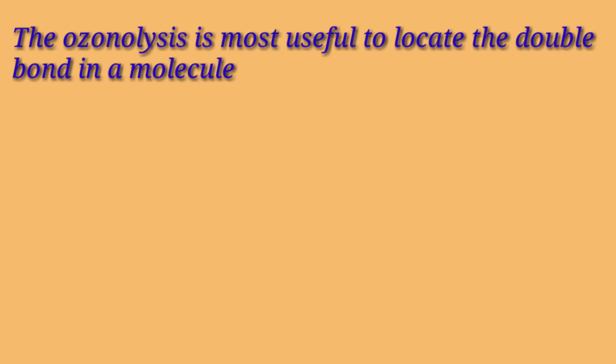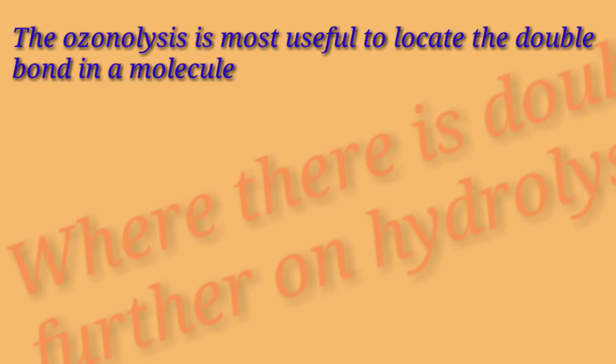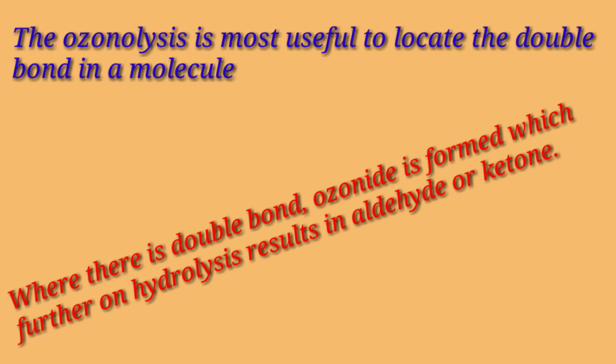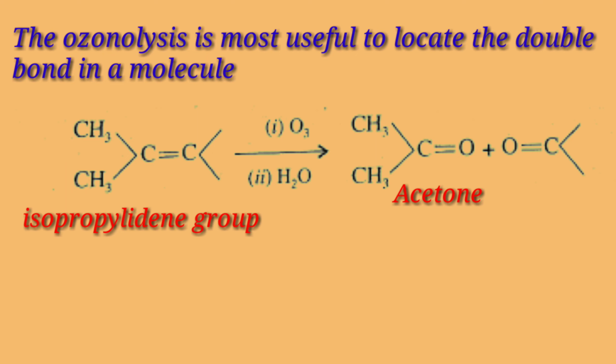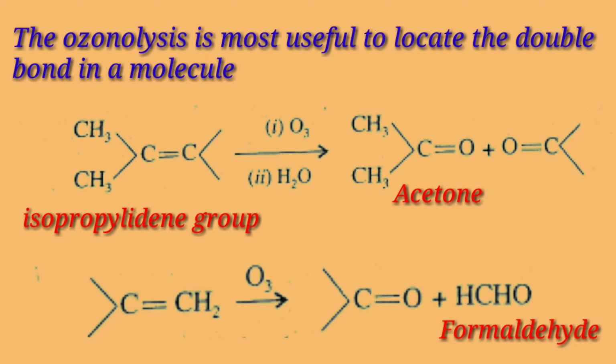It is the most useful method to locate the double bond in a molecule. Where there is a double bond, ozonide is formed and then further it results in aldehyde or ketone. Thus, formation of acetone indicates the presence of an isopropylidene group and formation of formaldehyde indicates the presence of a terminal double bond.